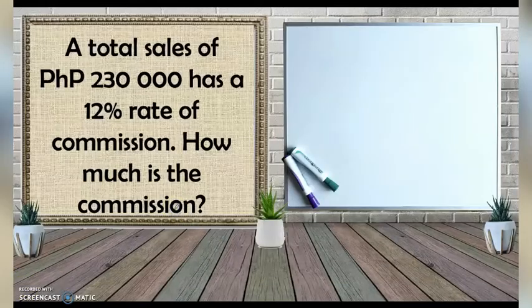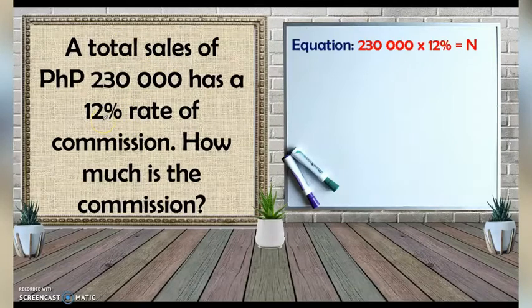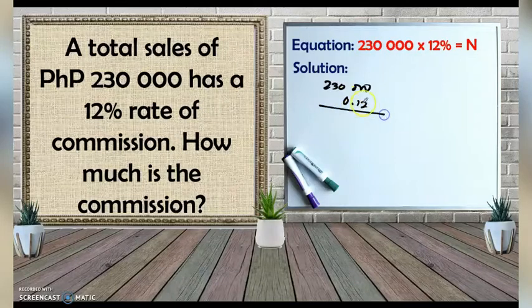Another example, a total sales of 230,000 pesos has a rate of 12% commission. How much is the commission? So still the same, to find the commission, you just have to multiply the total sales, which is our base, times the rate of commission, which is 12% for our rate. So 230,000 times 12%. So we have 230,000 times 0.12 for the decimal number.